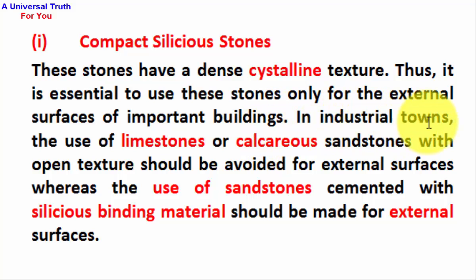In industrial towns, the use of limestones or calcareous stones with open texture should be avoided for external surfaces, whereas the use of sandstones cemented with siliceous binding material should be made for external surfaces.